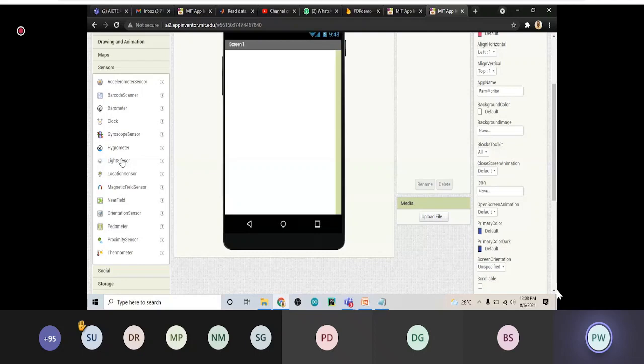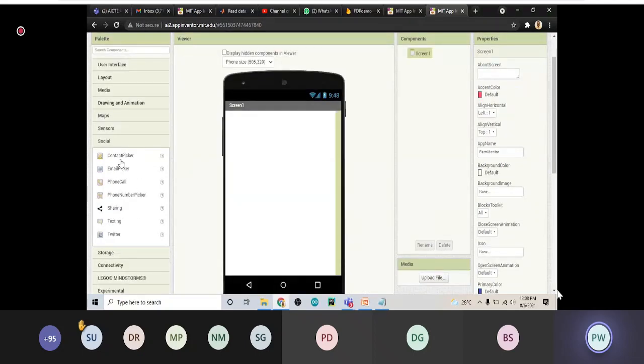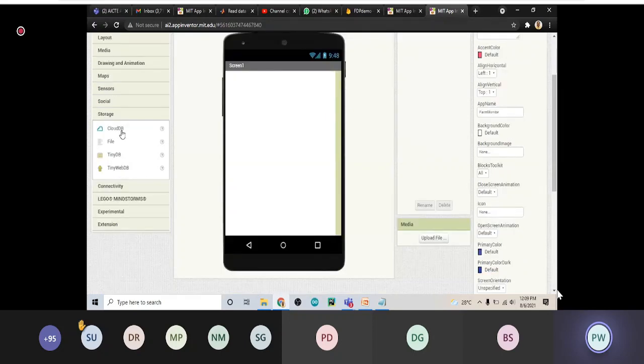Then if you go to social, you can use the contact picker, email picker, you can make a phone call directly from your app, texting, Twitter, likewise, or you can share. If you want to share something through your app, you can use this. If you go to storage, then a few databases are available, just like the cloud database and file. You can store the information in the form of a file. Then TinyDB is available, TinyWebDB is available. So these are some of the databases available. And then there is connectivity, that is activity starter, then Bluetooth clients, then serial. This is available for Android.